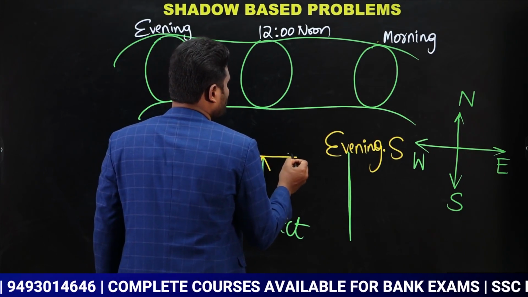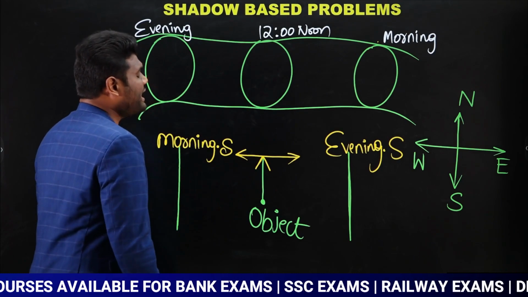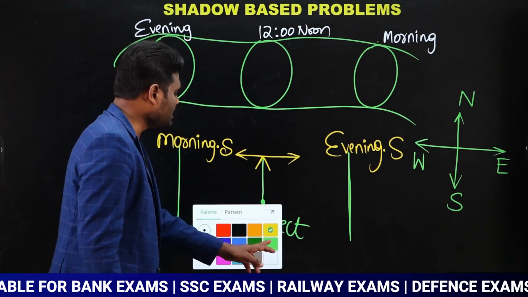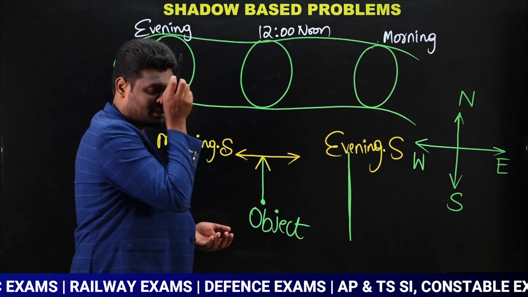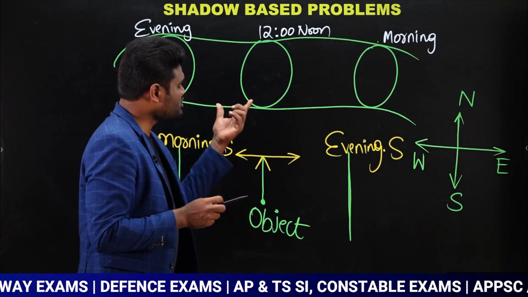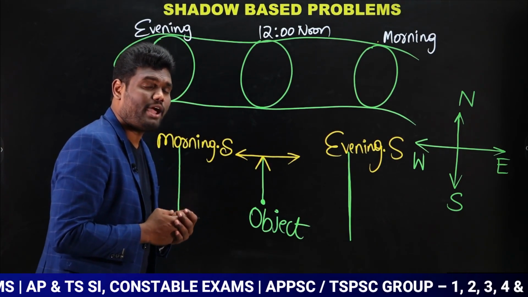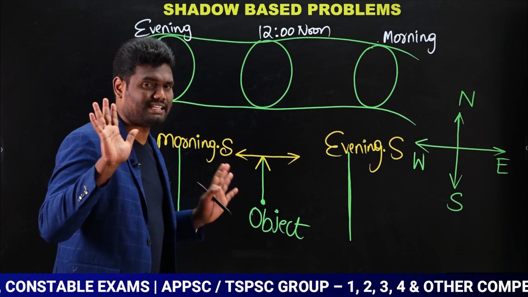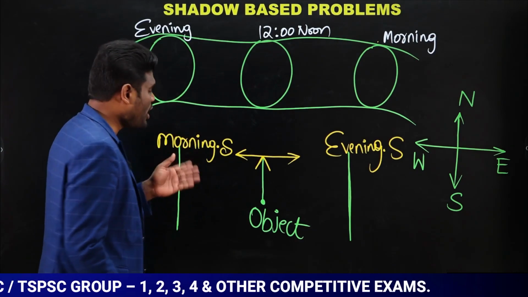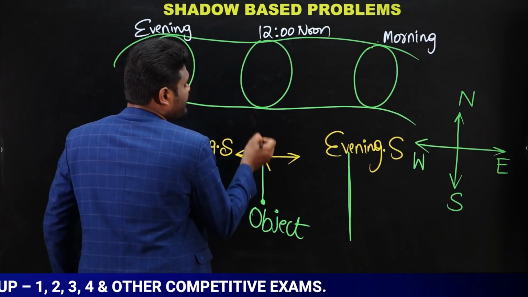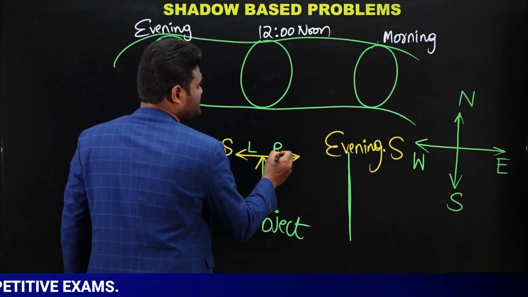When person is facing towards north direction, morning shadow will be on his left or right? Say the answer, left or right, morning shadow. Look at, this is morning shadow. So morning shadow, if you observe, if the person is facing towards north, this is left of person and this is right of the person, yes or no?